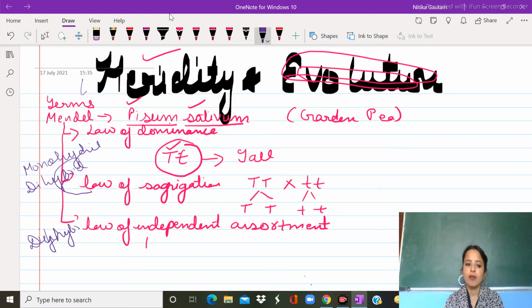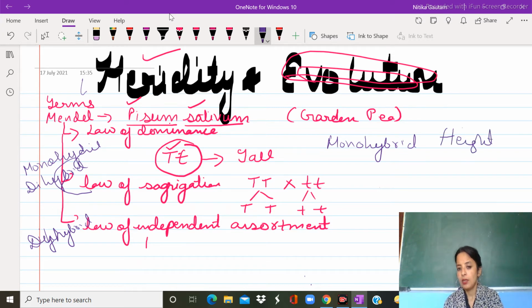Now the question arises, ma'am, what are monohybrid and dihybrid crosses? About monohybrid, I had already told you that only one character is involved, such as height. Whereas in a dihybrid, there will be two characters involved,